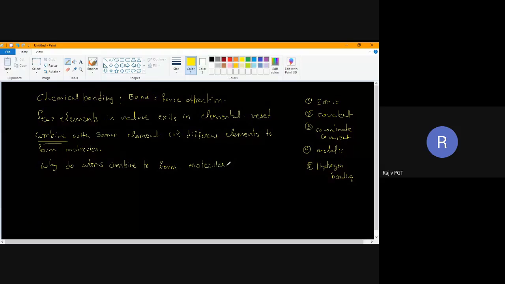This is one question. Before going to this question, we'll try to understand: in a molecule there are different atoms.